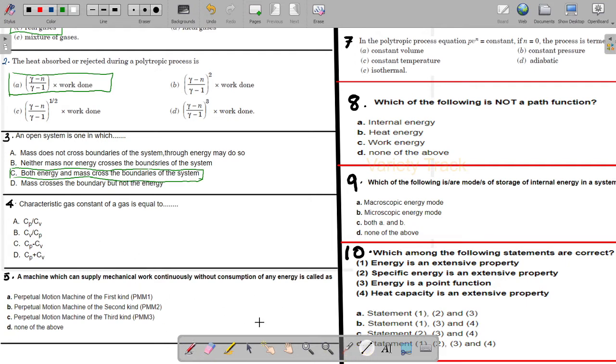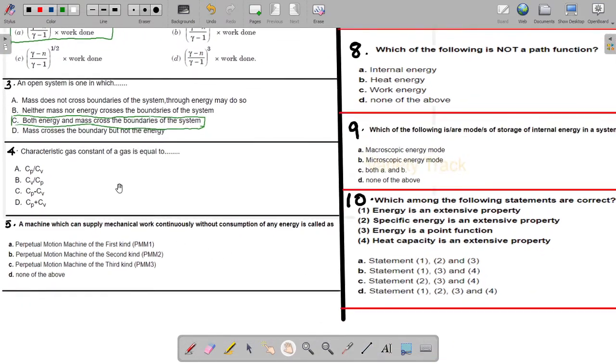So next, the characteristic gas constant of an ideal gas. We have already discussed this one. R equal to Cp minus Cv. So the answer is C. Cp by Cv is wrong, Cv by Cp is wrong, and Cp plus Cv is also wrong. Only Cp minus Cv is the correct answer. Answer C is the correct answer.